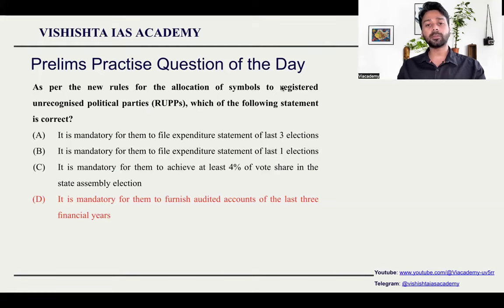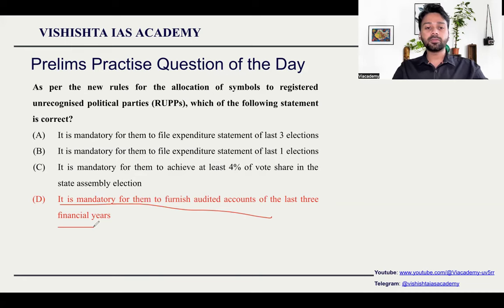Just that in recent times, what happened is the Election Commission of India gave a notification in which they mentioned that if you are having a registered unrecognized political party, it is mandatory for you to furnish the audited accounts of last 3 financial years. Get to know about this very clearly, just this particular point. If you have a registered unrecognized political party, in the last 3 financial years, audited accounts have to be furnished to the Election Commission of India.